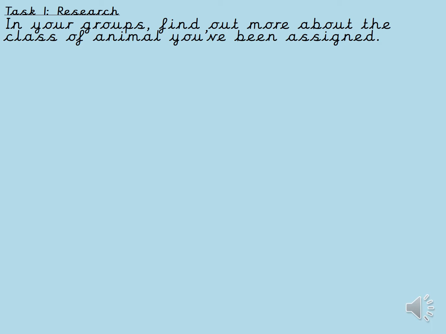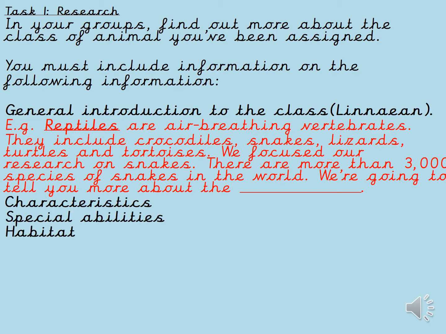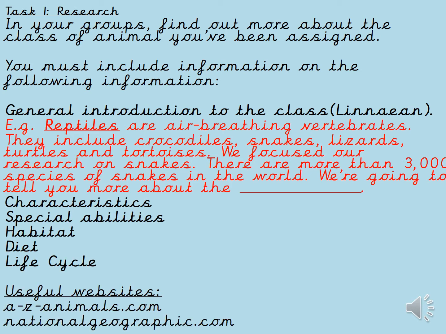You've also got the sheet that tells you the information that you need to include. So those are the introduction, the characteristics, special abilities, habitat, diet and life cycle. Okay, and the example on this page just now, where it says the general introduction, should help you to fill out those missing gaps. So on your one, you have got some missing spaces for you to fill out.